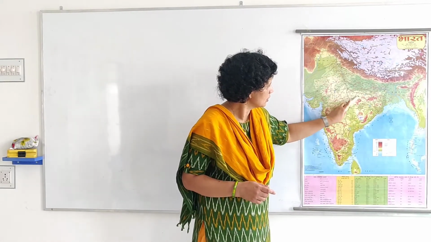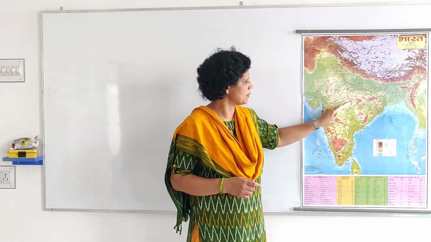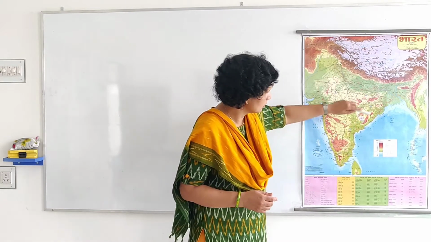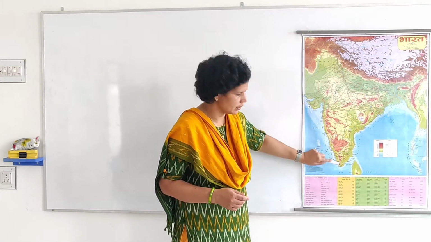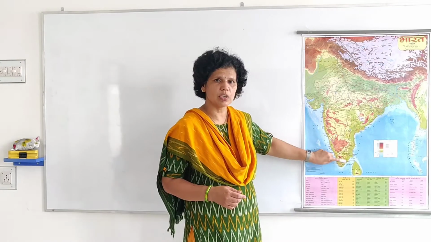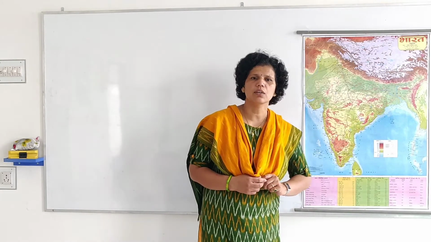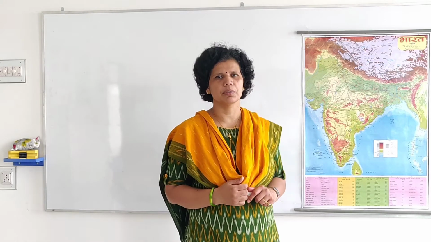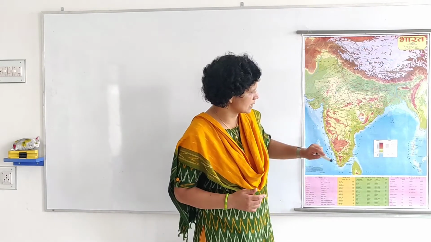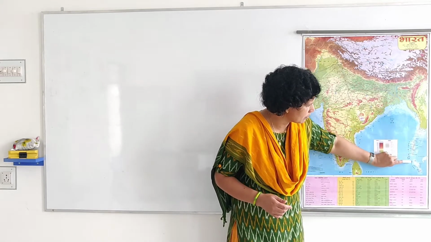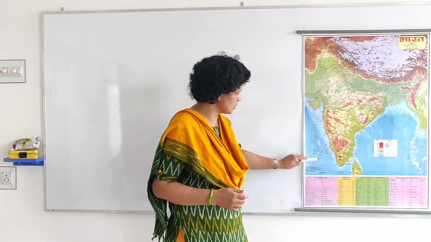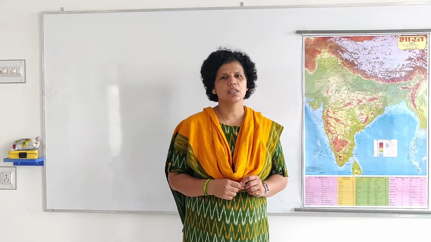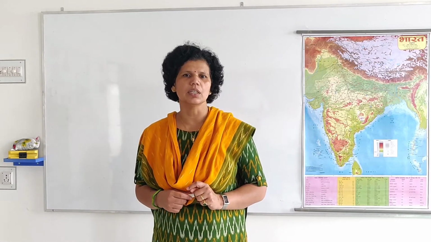Fourth part is this part, and this part is known as the Deccan Plateau. Fifth part is present here, this green part and this part. This is the coastal region, so it is also known as the coastal plain. And the last, sixth physical division of India is islands. Where are these islands? First, Andaman and Nicobar Islands, and number second here, Lakshadweep Islands. So these are the six physical divisions of India.